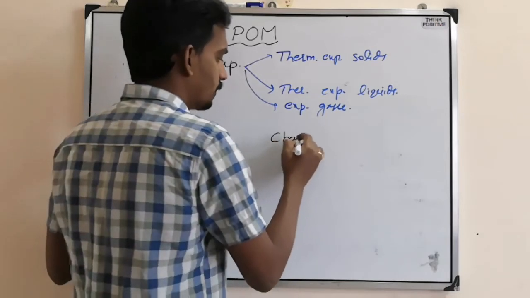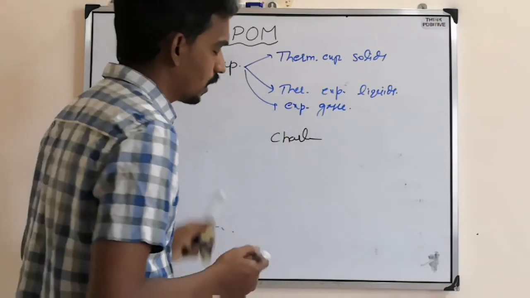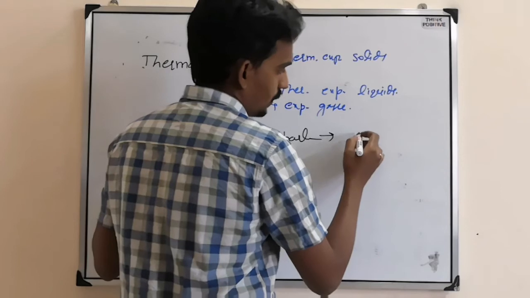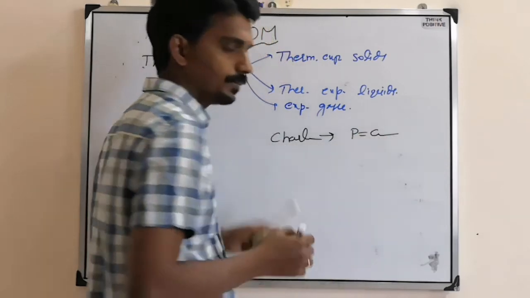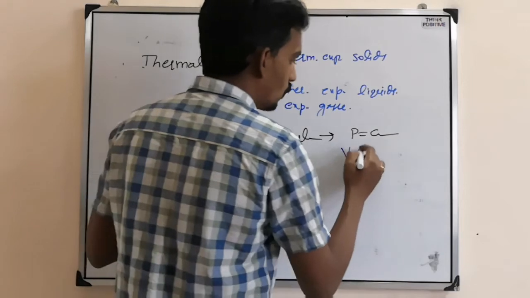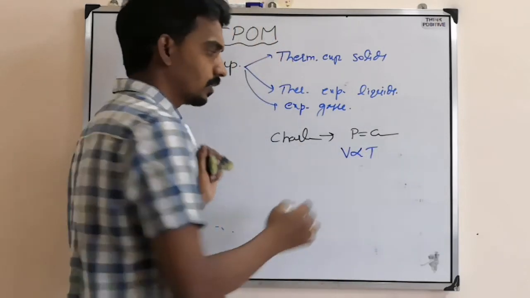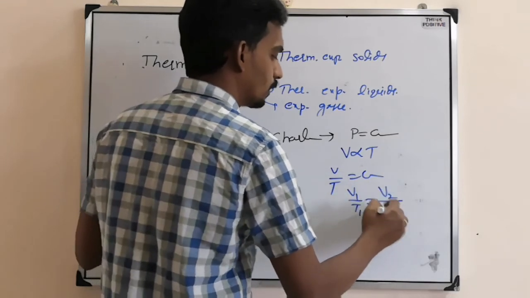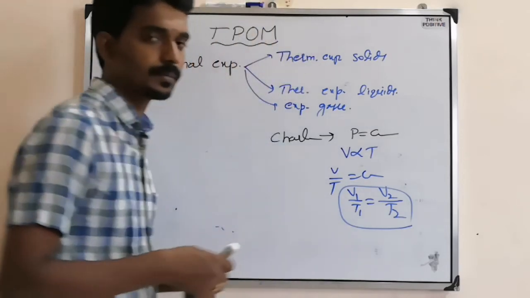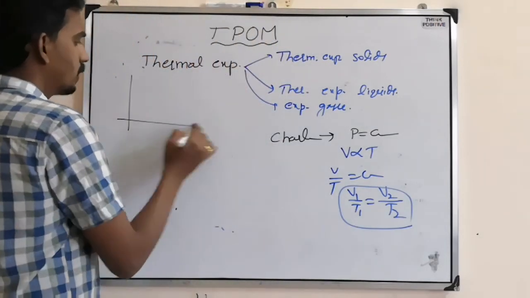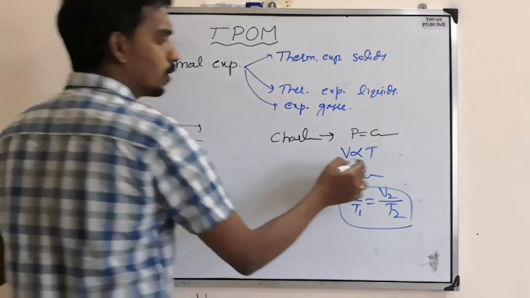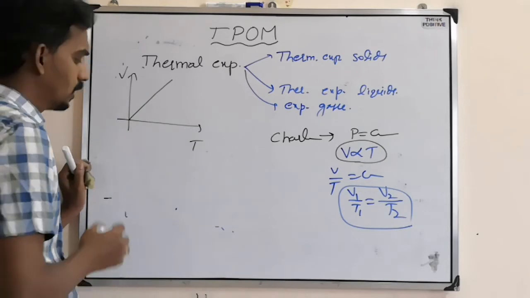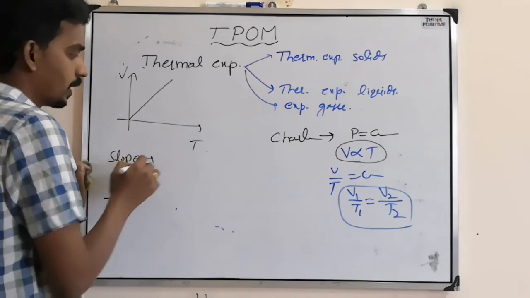Next comes Charles' law. In Charles' law, at constant pressure, volume is directly proportional to temperature, so V by T remains constant. So V1 by T1 equals V2 by T2. Here also, the same four quantities. Now if you take the graph of volume versus temperature, proportionality means the form y equals mx, so it is a straight line passing through the origin. And if you consider the slope, you can find something.